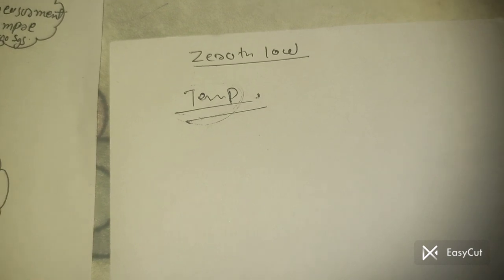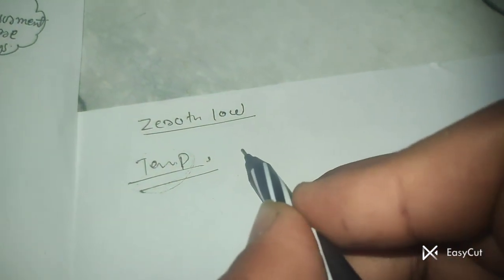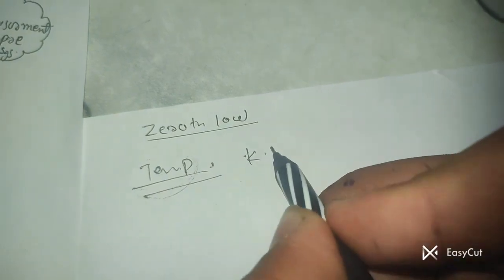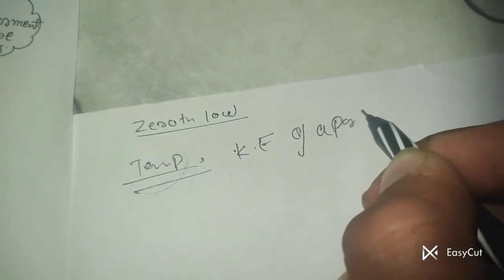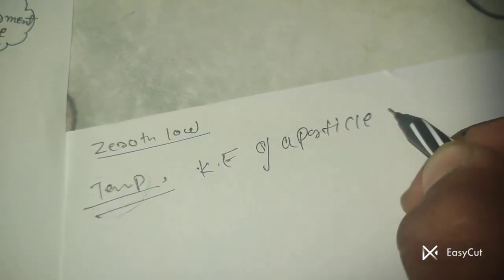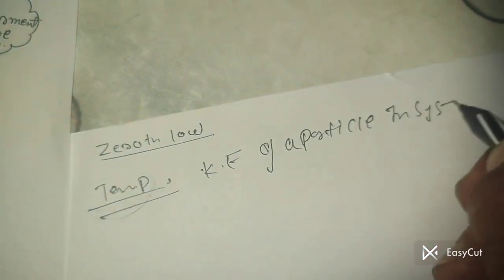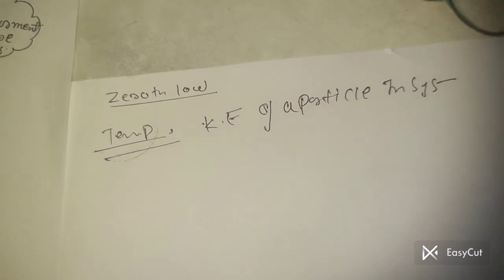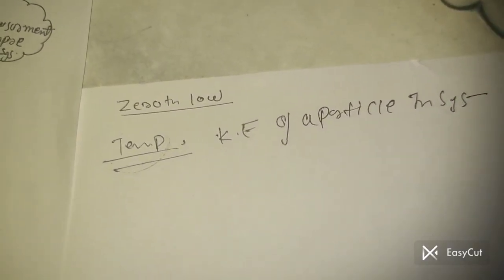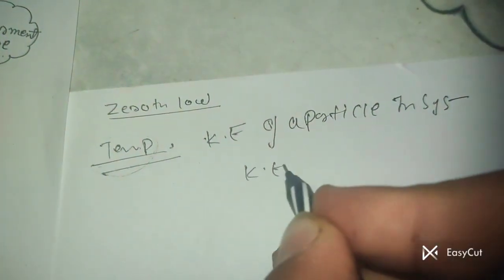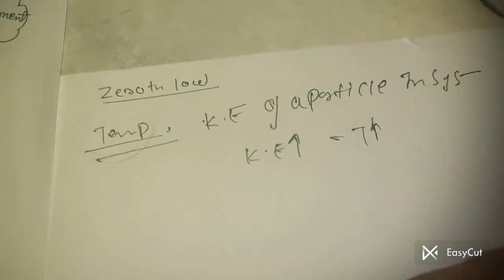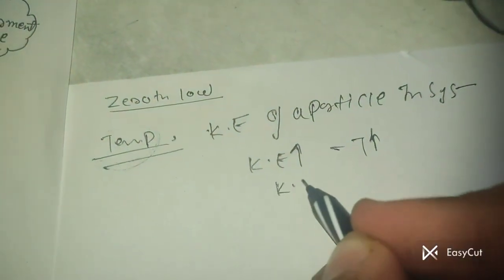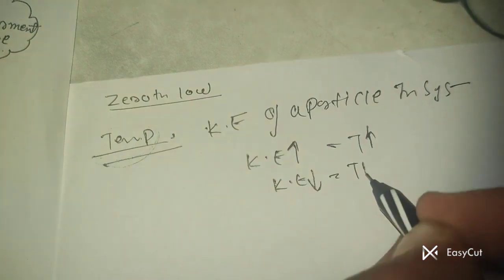In that case, what is the meaning of temperature? Temperature is nothing but the kinetic energy of a particle in a system. It means if the particles in a system have maximum kinetic energy, the temperature is maximum. And if they have minimum kinetic energy, the temperature is minimum.